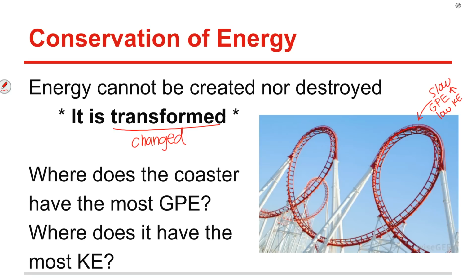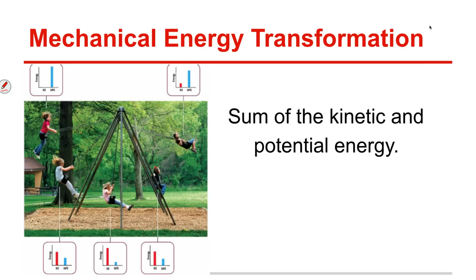Now, as we move down, it speeds up, and at this lowest point is where we're going to have high kinetic energy. We're moving really, really fast, but we're really close to the ground at this point, so we're going to have low potential energy. At that point, we haven't lost the energy. We've changed it from the potential that we had up at the top to the kinetic energy that we have down at the bottom. So again, you guys, we don't use up energy, we just change it into different things.